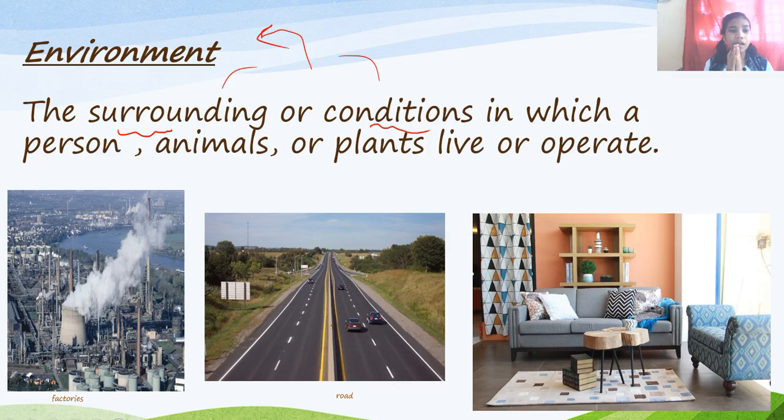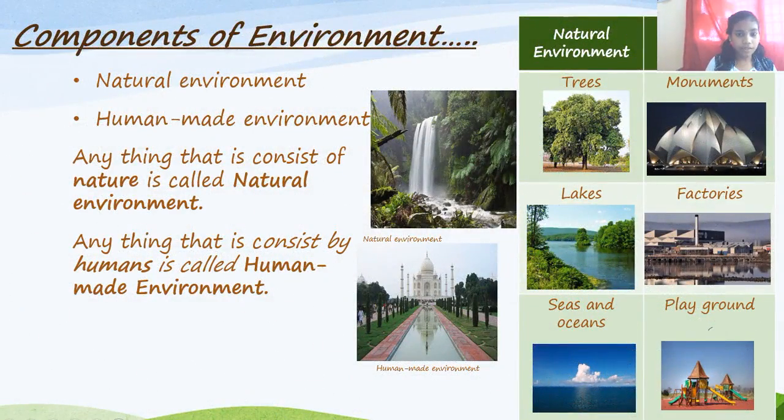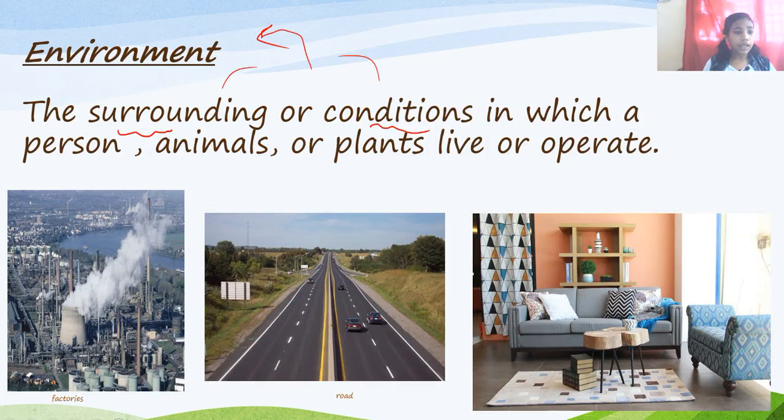So the true definition of environment is the surrounding or conditions in which a person, animals or plants live or operate. And I want to tell you that this is my first ever video, so please support me. Let's take it back: the surrounding or the conditions in which a person, animals or plants live or operate is nothing but your environment.